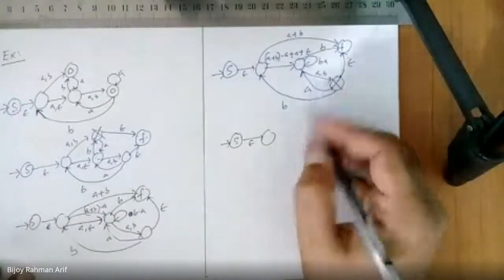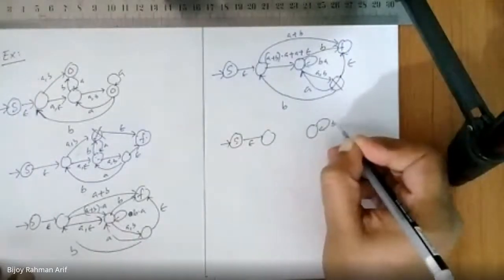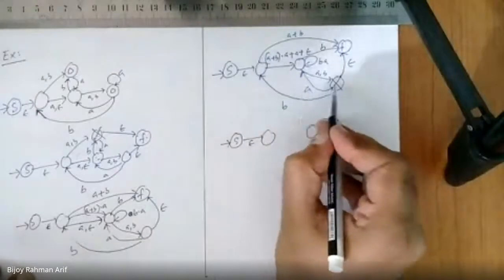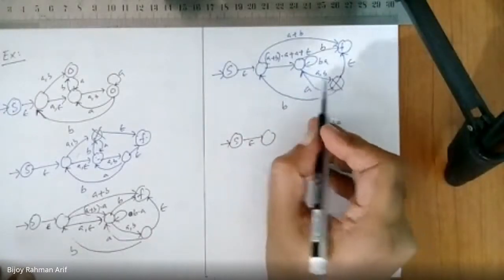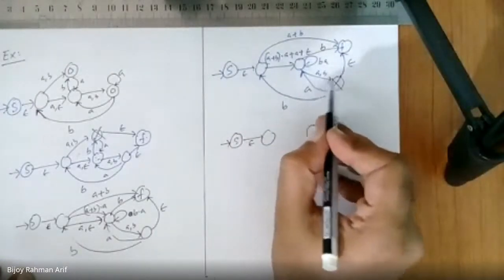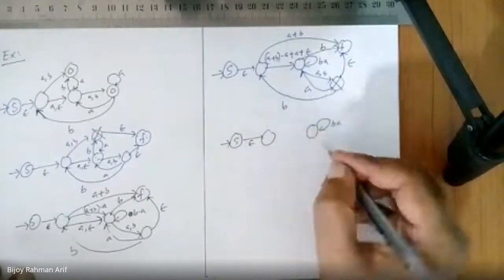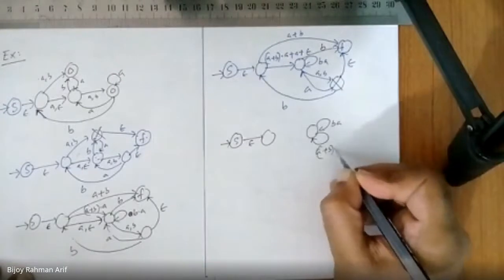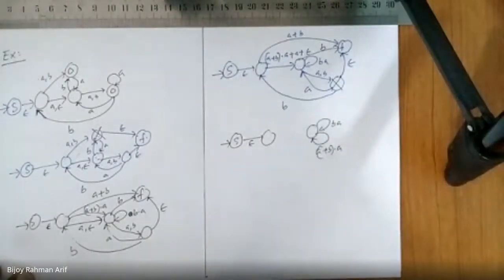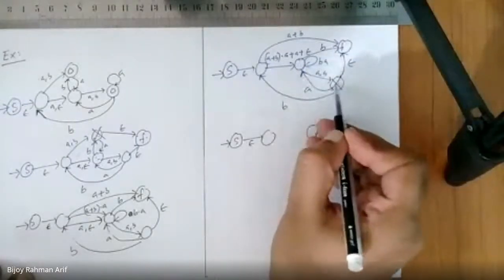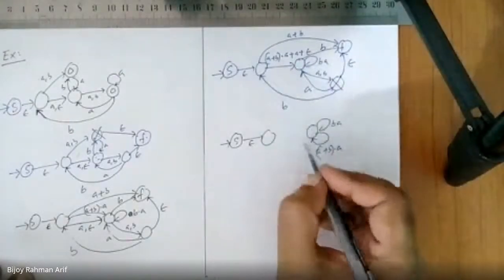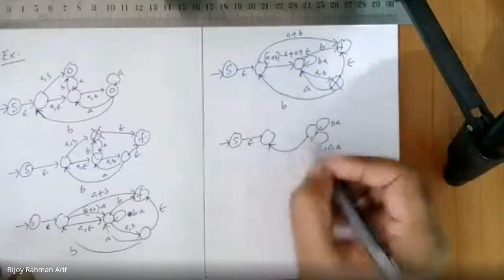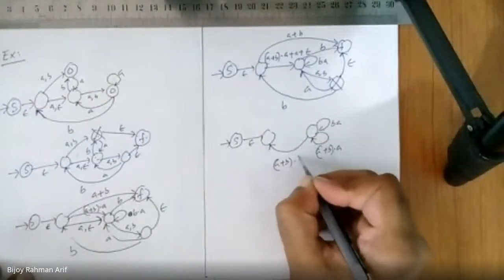I'm missing here. Self loop BA is already there. I can go here seeing A union B. Then I can come back over here. So there is a self loop A union B concatenated with A. Fine. I also miss many things. I might go A union B over here, then coming back here. So I'm missing here to here, A union B concatenated with B.